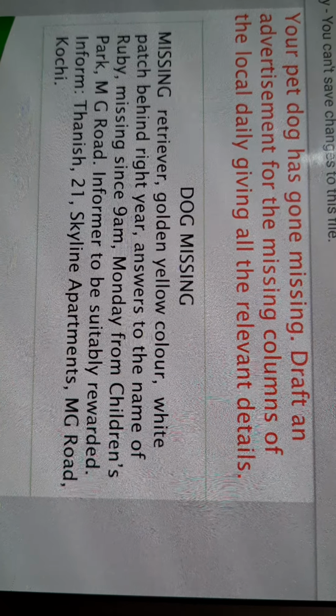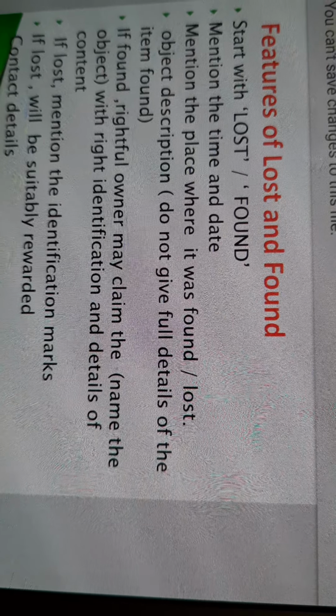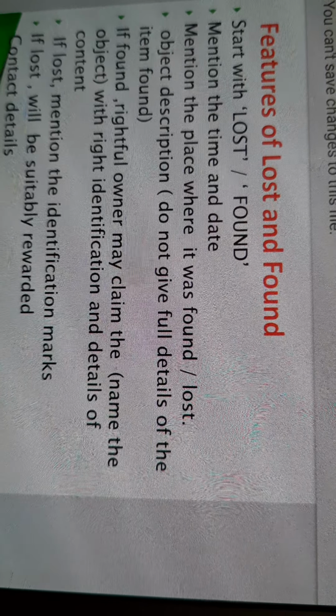So that was your advertisement about missing. Now let's come to the next advertisement, and this is about lost and found. So let's see the features of lost and found. So the first feature is start with lost or found.